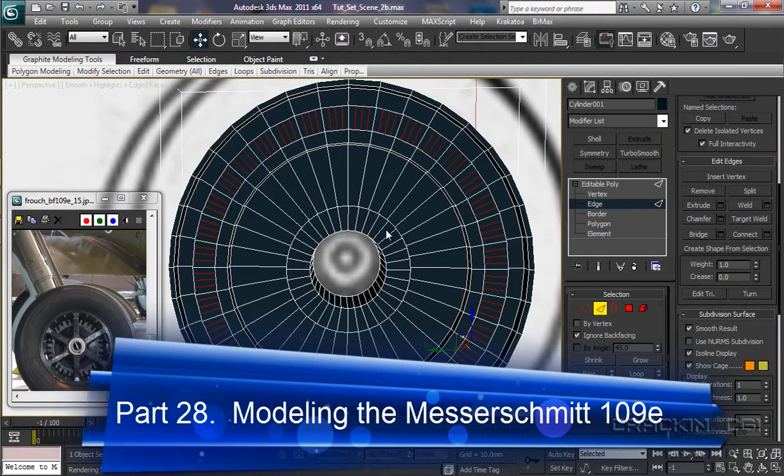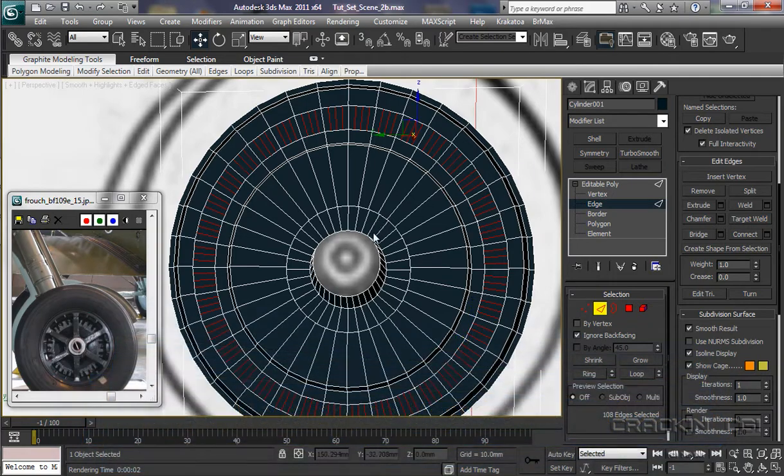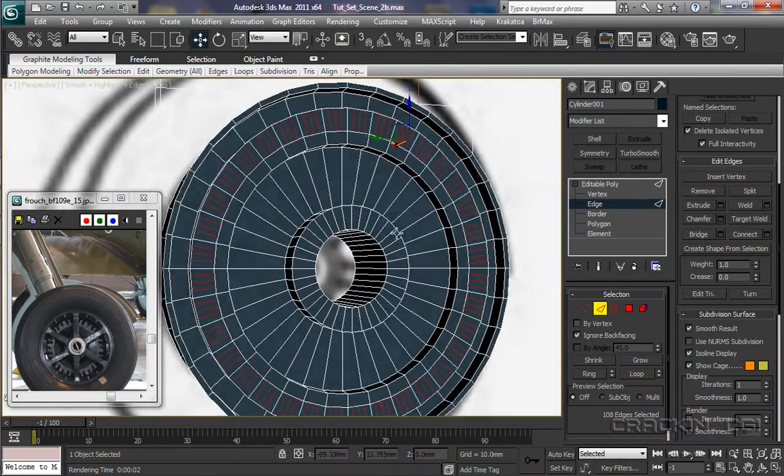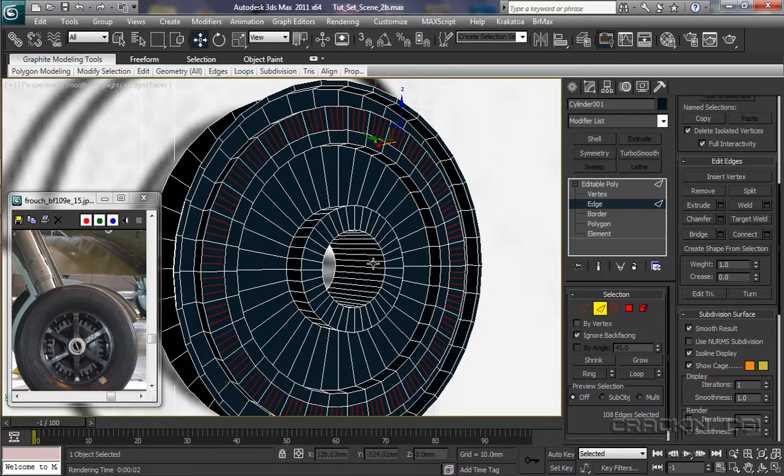Well, we're going to leave this like this for a moment. I'm going to pop into perspective viewport and let's just zoom around a little bit. I need to get into these sections down here.